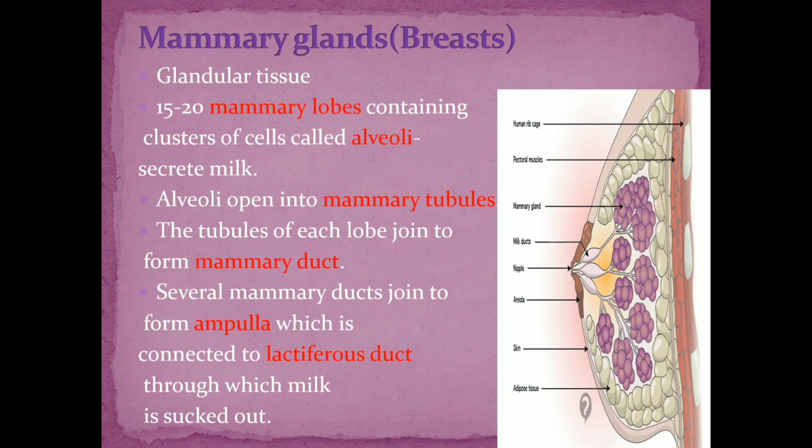The mammary tubules of each lobe join to form a mammary duct. Several mammary ducts join to form the ampulla, which is connected to the lactiferous duct, through which the milk will be sucked out. Hope it's clear. Hope the structure of mammary glands is clear to you all. Alright, so that is all about the female reproductive system. Okay, hope it's clear to you all.